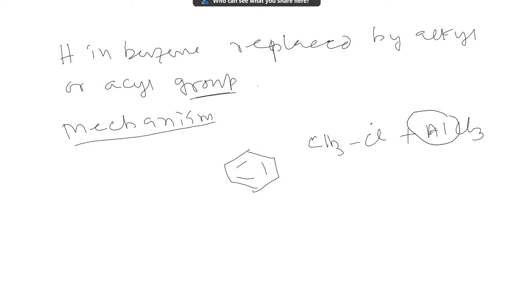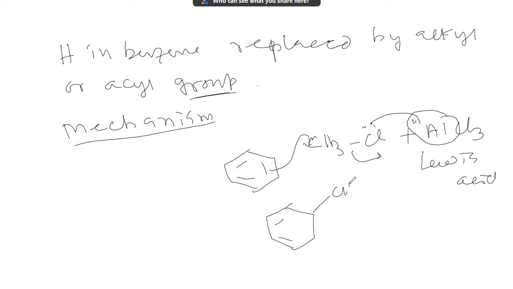Aluminium has an incomplete octet, so it acts as a Lewis acid, which accepts the electron from chlorine. As a result, the intermediate is formed this way with CH3, H, and a positive charge over here. Now H gives its bonding electron. In this case, one hydrogen is replaced by a methyl group, so it is called an electrophilic substitution reaction on benzene, when hydrogen is replaced by a methyl group to form methyl benzene, which is also known as toluene.